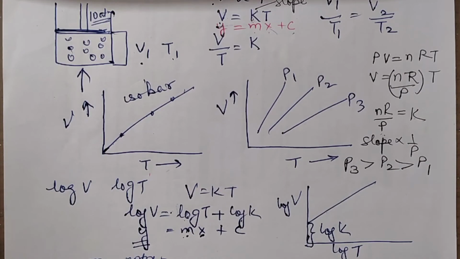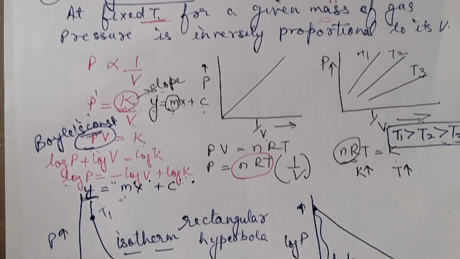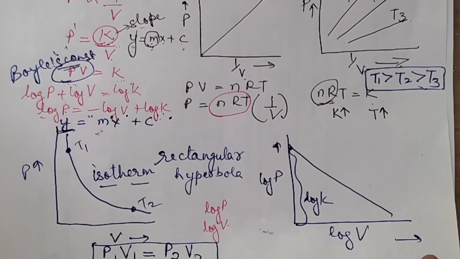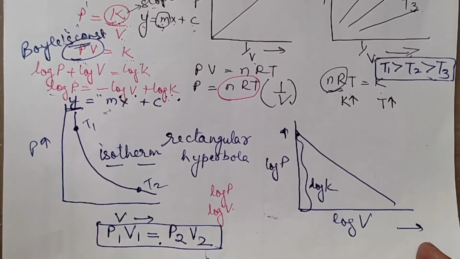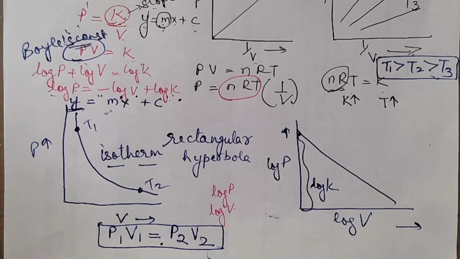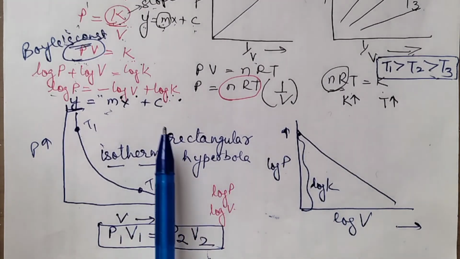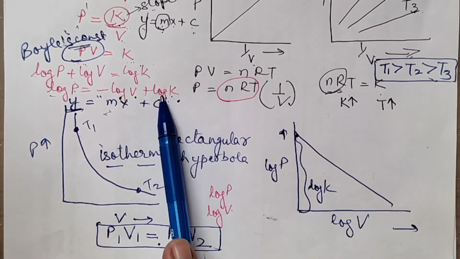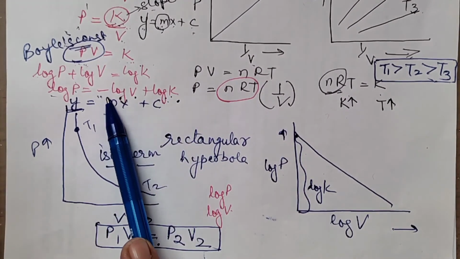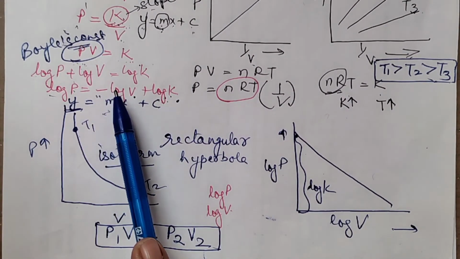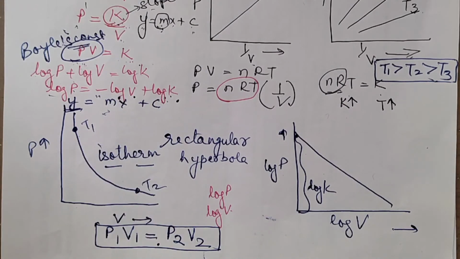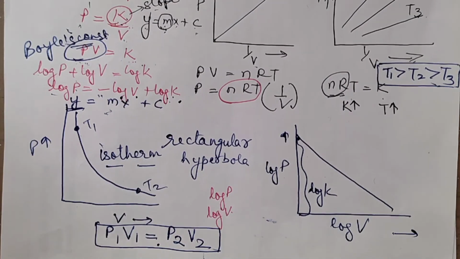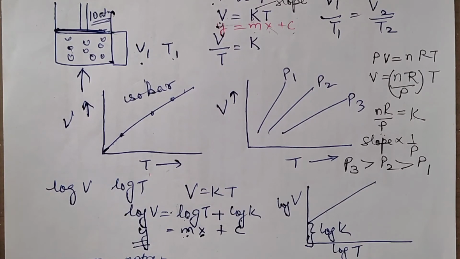It is the same thing like we did in Boyle's law. You just saw in Boyle's law, we did it like this. Yes, here the slope was negative. Here it was a negative slope. As per this formula, we had log K as the intercept and minus 1 was the slope in Boyle's law. Here in this particular question, you are having plus 1 as the slope.